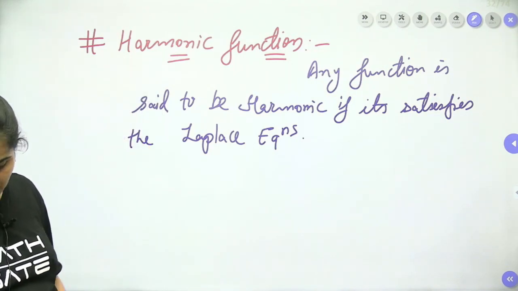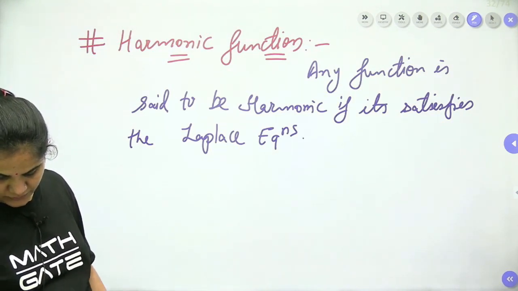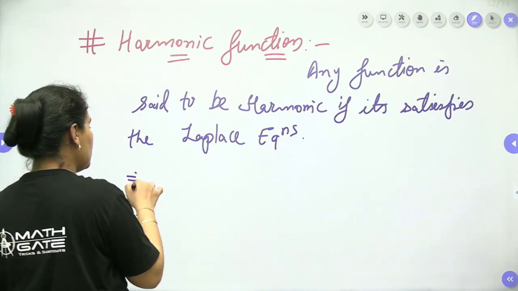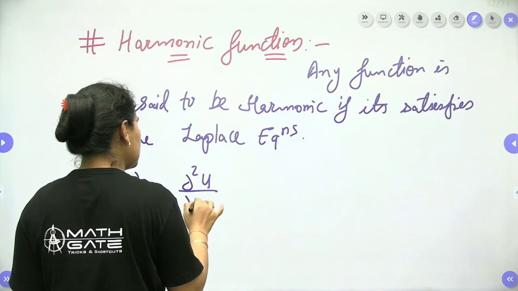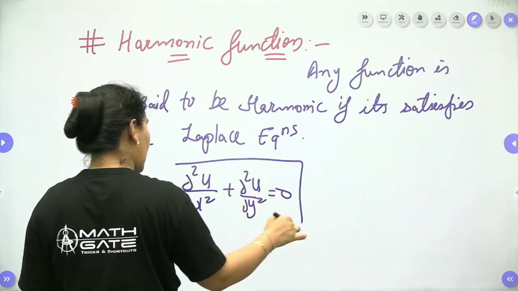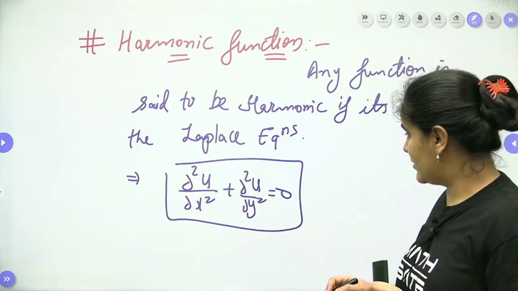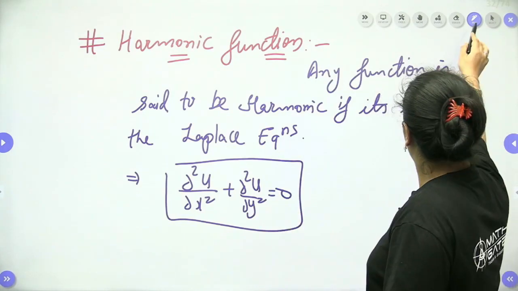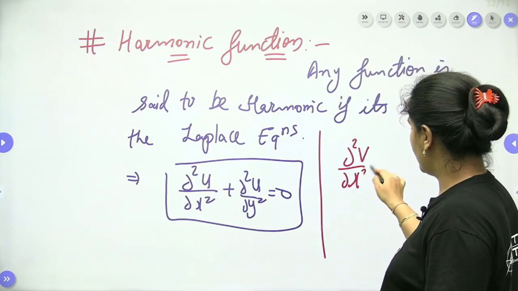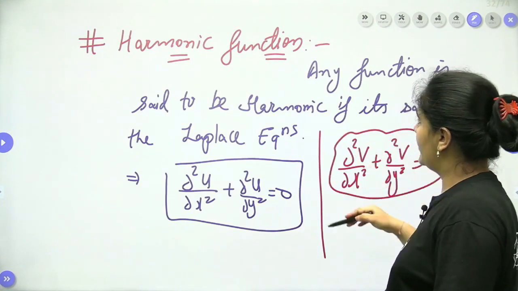Now, what is the meaning of the Laplace equation? I will show you. When we approach the harmonic function, suppose we are talking about any function u, it should be del 2u by del x2 plus del 2u by del y2 is equal to 0. This is my Laplacian equation. Or if you want to write it in the form of v, you can write del 2v by del x2 plus del 2v by del y2 is equal to 0. This is the definition of a harmonic function.